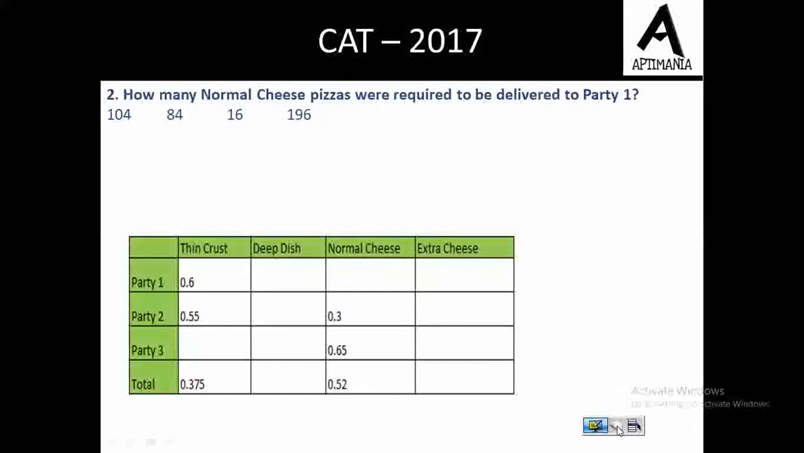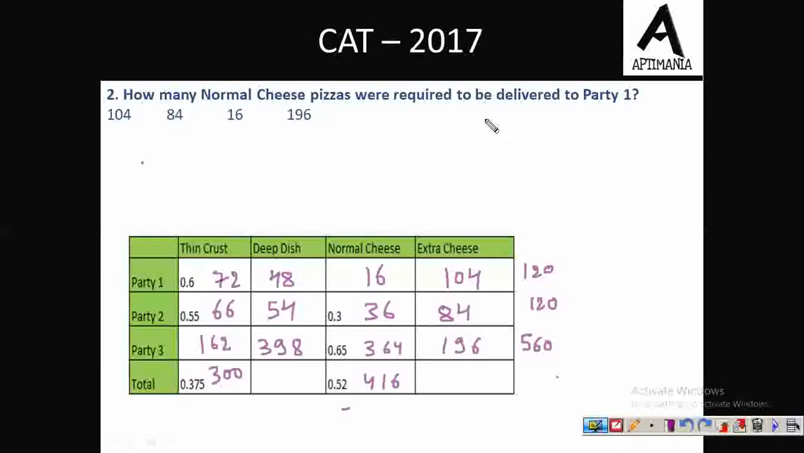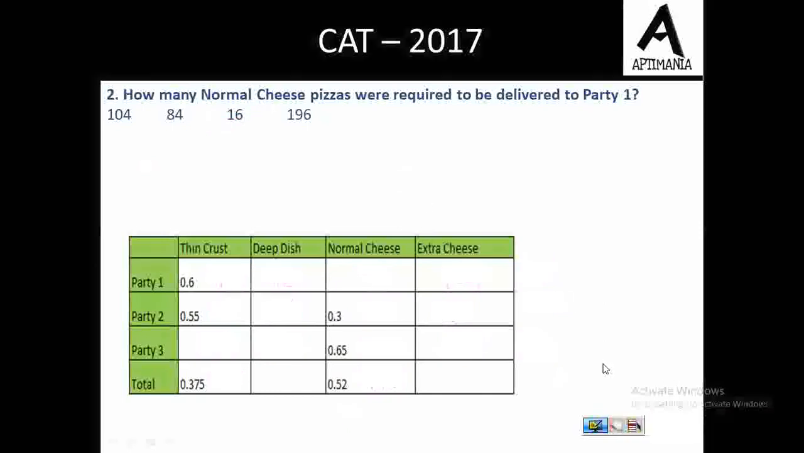Okay, the question is how many normal cheese pizzas were required to be delivered to party 1? Normal cheese pizza to party 1. The number is 16. So the correct answer is option C, 16. Third question of this set.